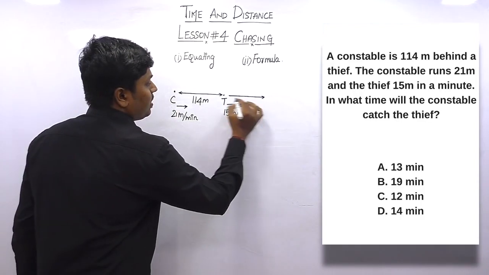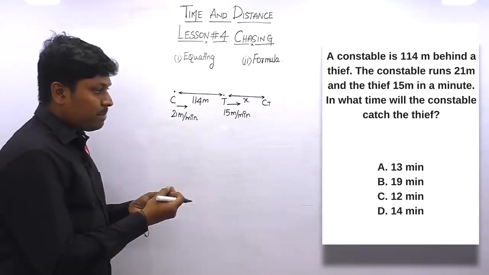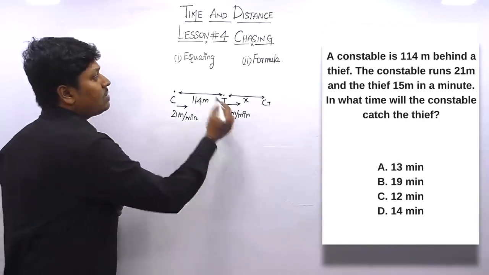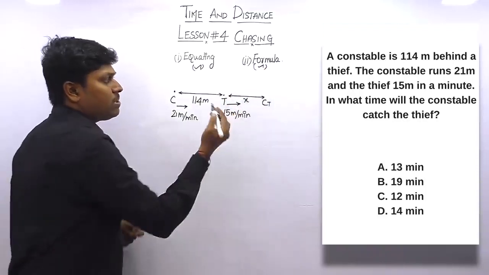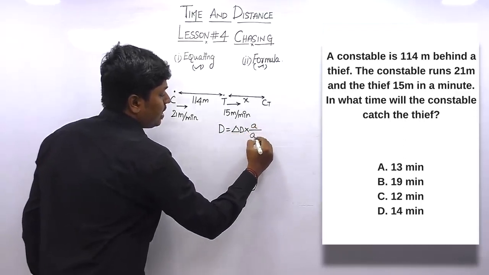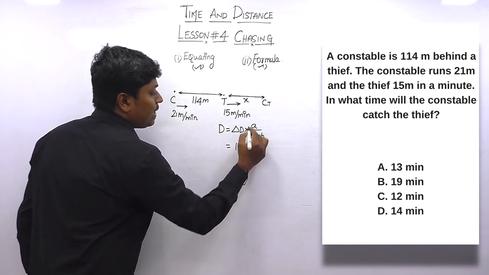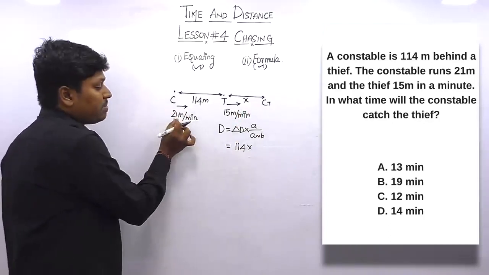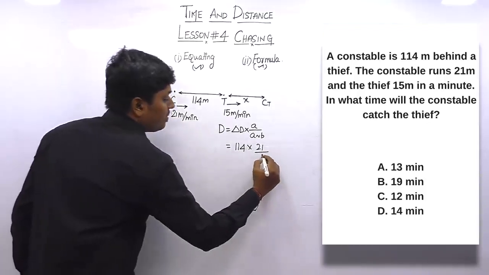We don't know at what distance the constable catches the thief, so let me keep it as x. And now our target is to find the time taken, right? At what time will the constable catch the thief? In the previous question we solved this similar concept by an equating method. Now we can solve this question by a formula method. What is the formula? Distance is equal to del d into a divided by a difference p. So del d will be 114 meter into the value of a. Our target is to find the total distance covered by this constable. So speed of the constable is 21 meter divided by the difference of 15 and 21, which is 6.